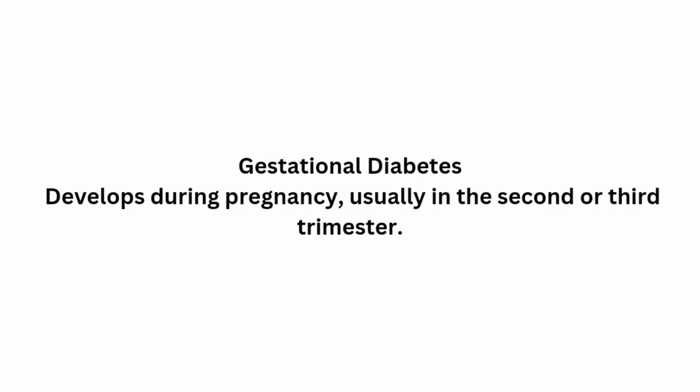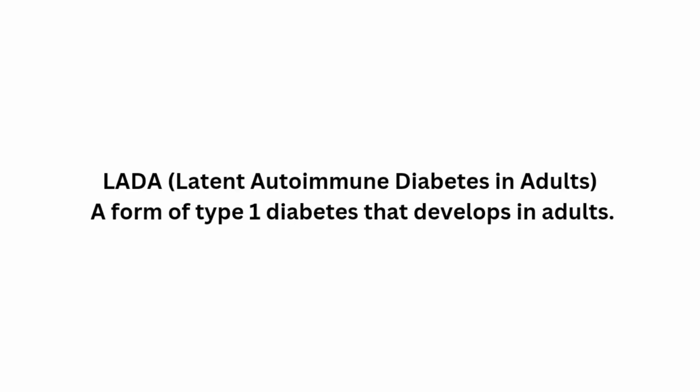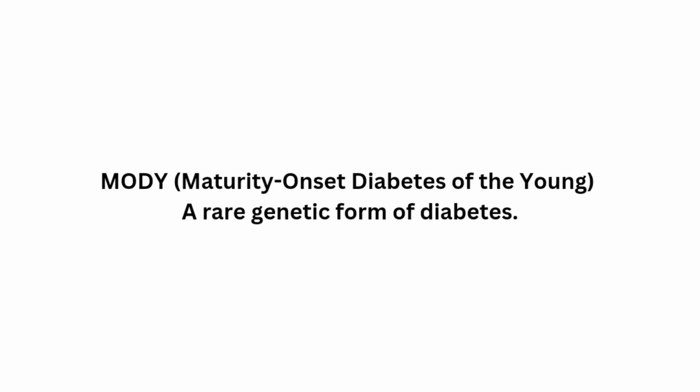Gestational diabetes develops during pregnancy, usually in the 2nd or 3rd trimester. LADA, latent autoimmune diabetes in adults, a form of type 1 diabetes that develops in adults. MODY, maturity onset diabetes of the young, a rare genetic form of diabetes.